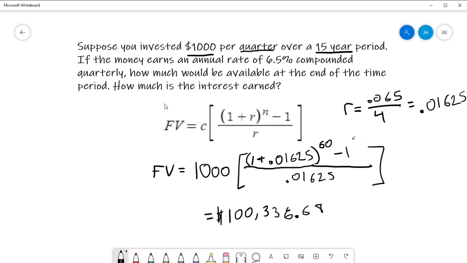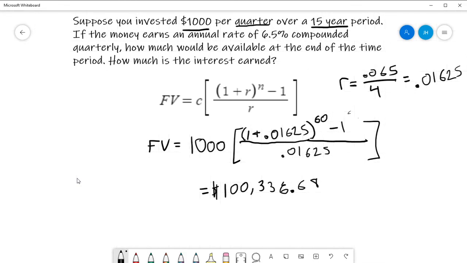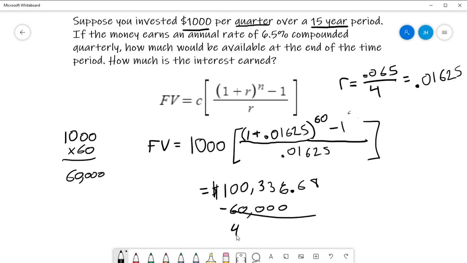It asks us then, how much is the interest earned? Basically, how much have we earned in interest? Well, how much did I invest? I invested $1,000 per quarter for 15 years. That's going to be $1,000 invested 60 times, right? There's 60 quarters in 15 years, which would be $60,000. So, how much interest did we gain? Let's subtract it. It looks like $40,336.68. And that is calculating future value.